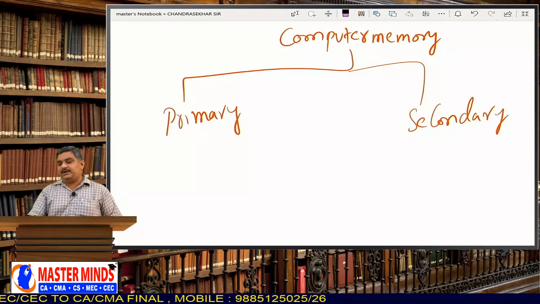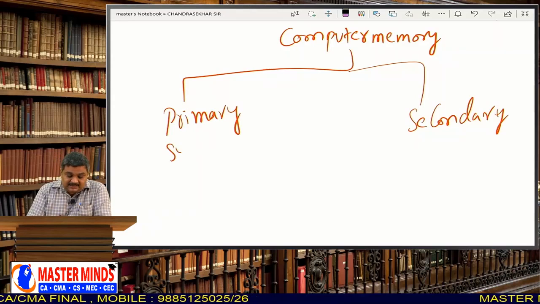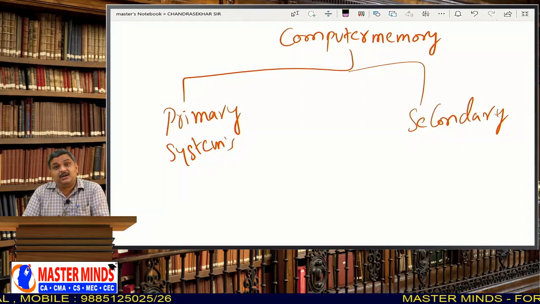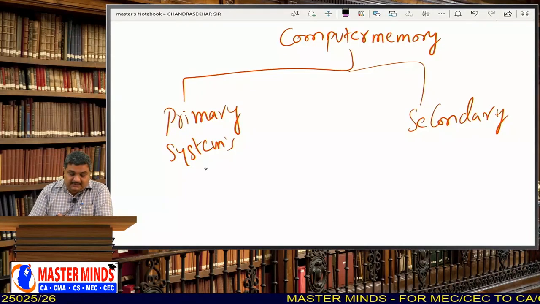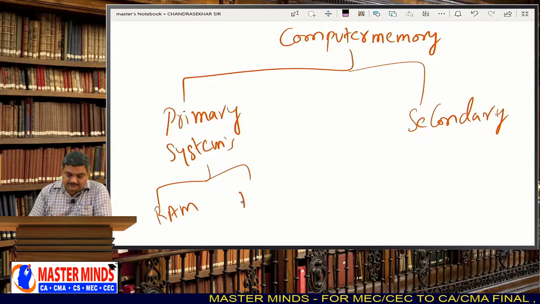This primary memory is also called system memory because it is very helpful for the computer to function. Hence, it is called system memory. This primary memory is of two types, RAM and ROM.